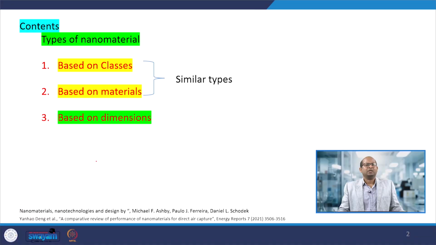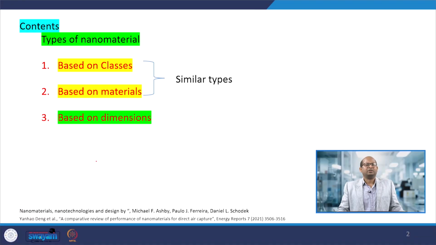We are going to start the course on nanotechnology in chemical engineering. So, today we will discuss introductions and the types of materials. In the contents we will discuss basically types of nanomaterials, that is based on classes, based on materials and based on dimensions.